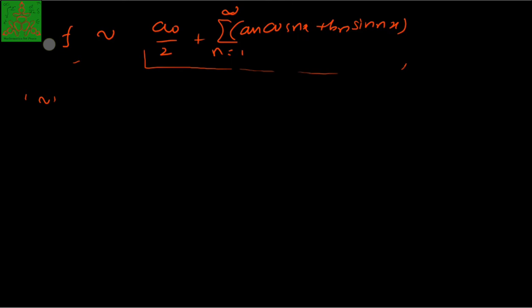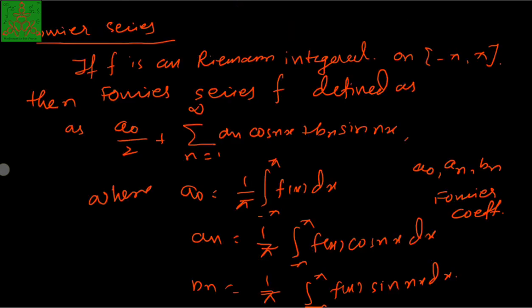So that's why we have used this notation here. So that is the definition of the Fourier series. If you have f, which is a Riemann integrable function, it can be expressed in this form.